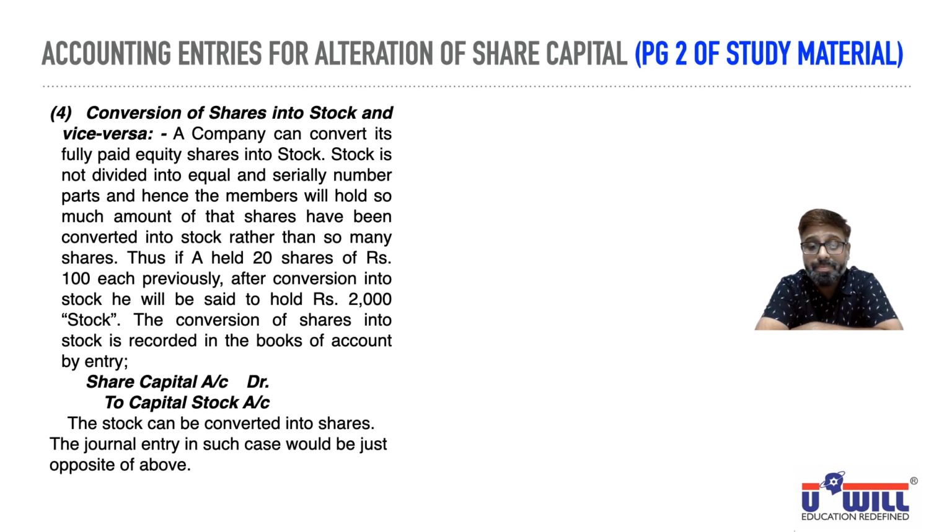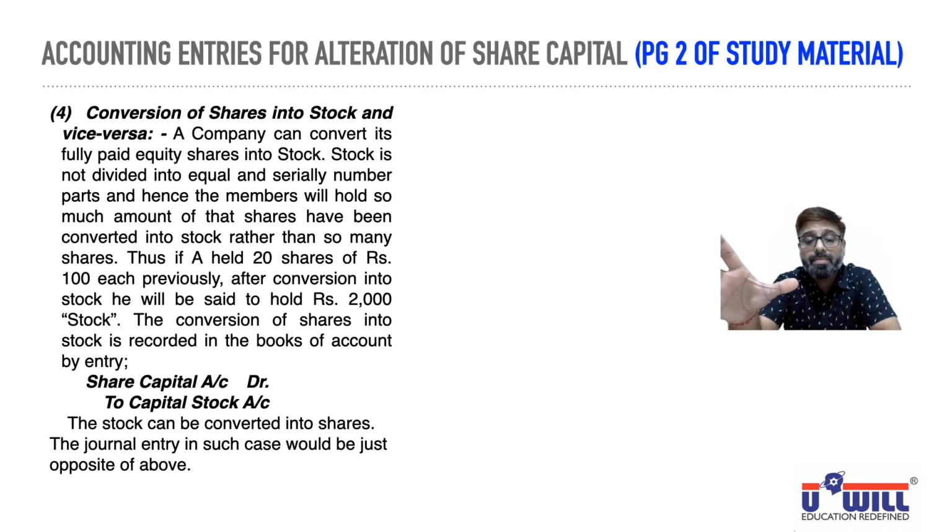See this example. Thus, if A held 20 shares of rupees 100 each previously, now what is the quantity of shares? He has 20. What is the face value of those shares? 100. 20 into 100, what is its value? 2,000. It has quantity also, 20, it has face value also, 100. After conversion into stock, he will be said to hold only rupees 2,000 stock. Now this 2,000 rupees stock doesn't have any quantity like 20 shares. It doesn't have any face value like 100. It has only total value, rupees 2,000.